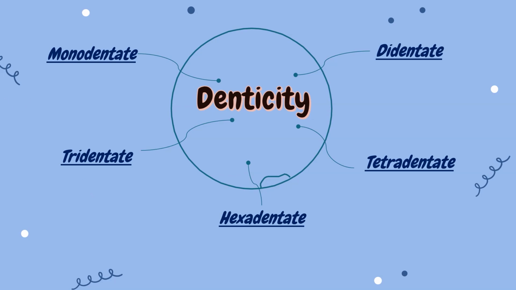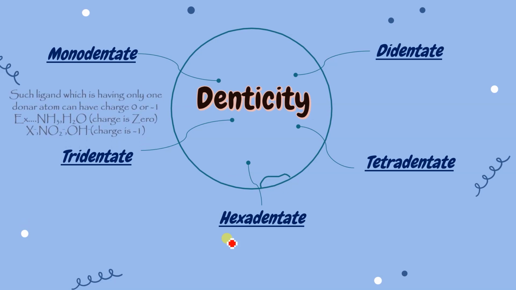So it is having monodentate. Monodentate means it has only one site to hold, and we can say to donate the electron to the metal. Yes, monodentate, it has only one donor atom to donate the electron to the metal. Bidentate, it will have two donor atoms in the one compound only, which will donate the electron to the metal. Tri means 3, tetra means 4, and hexa. You might be wondering why I have not written pentadentate. Pentadentate is so rare. Okay, so that's why I have not written it over here. Hexadentate, that means it will have 6 donor atoms to donate the electron to the metal.